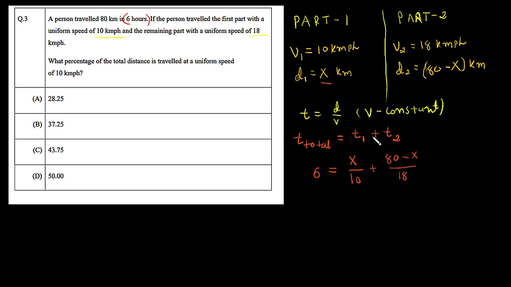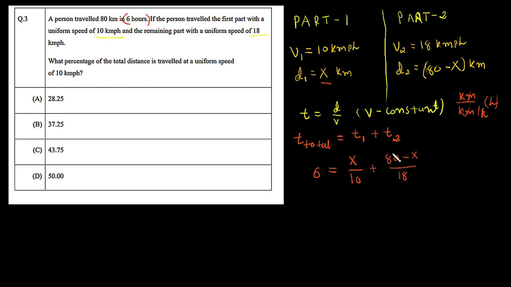Now you can also check here our distance is in kilometer and our velocity is in kilometer per hour. So you can see this kilometer cancels with this one, and this will give the time in hours. So that's why we have replaced this total time with 6 hours, because we have all the units in kilometer per hour. So we are left with the hour on the left hand side and also on the right hand side. So that's up to this, all is good.